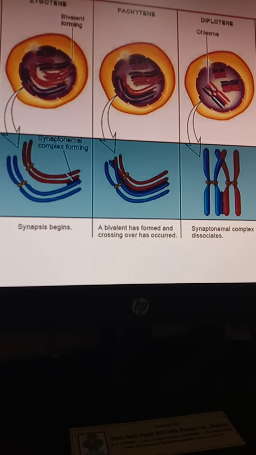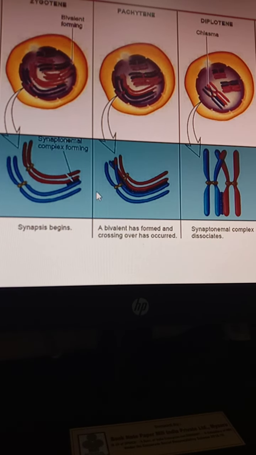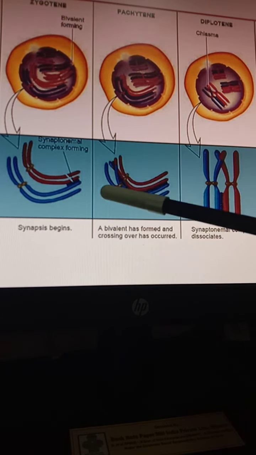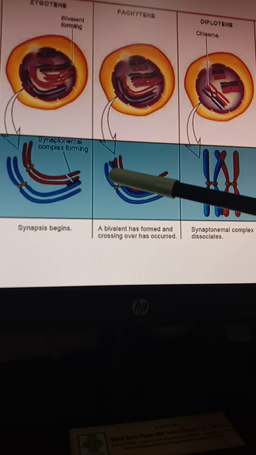After the zygotene, the pachytene occurs. Pachytene is characterized by the exchange of genetic material between the non-sister chromatids. We have discussed it previously. Non-sister chromatids are the chromatids of the individual homologous chromosomal pair, so the mother and the father chromatids are known as the non-sister chromatids.